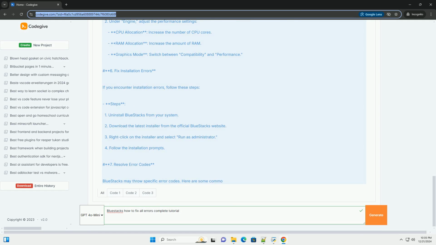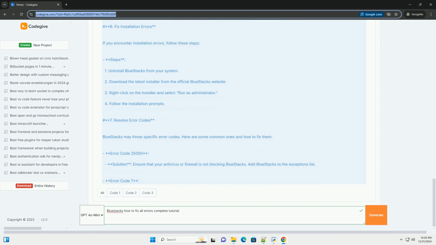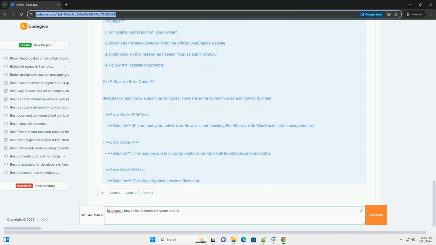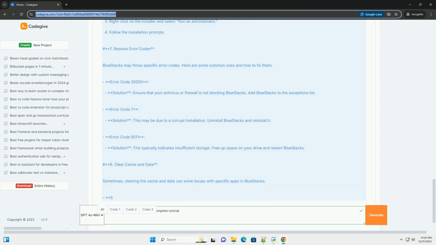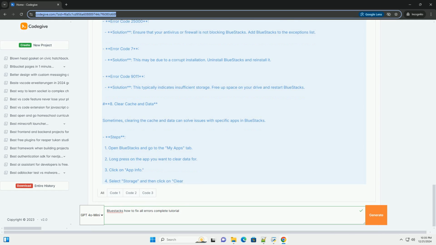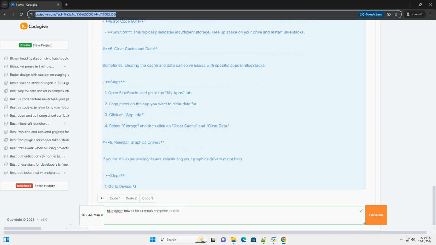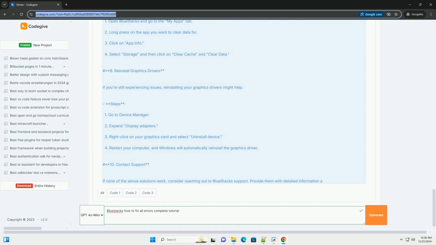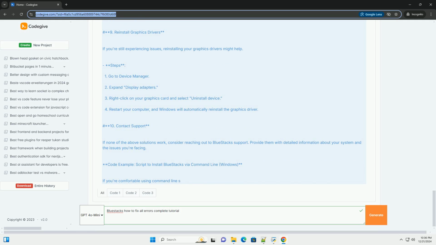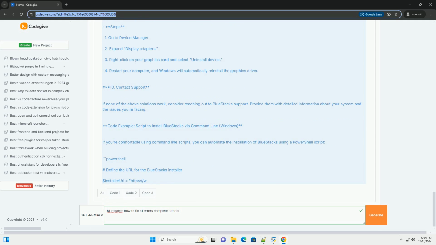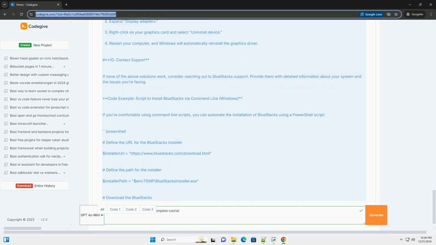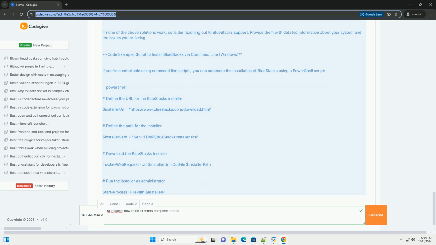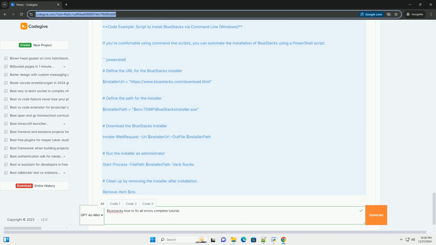1. System requirements check. Before troubleshooting, ensure that your system meets Bluestacks minimum requirements. Operating system, Windows 7 or later, Mac OS Sierra or later. Processor, Intel or AMD processor. RAM, at least 4 GB. Storage, minimum 5 GB of free disk space. Graphics, updated graphics drivers.